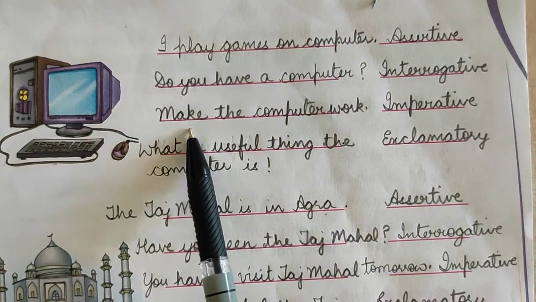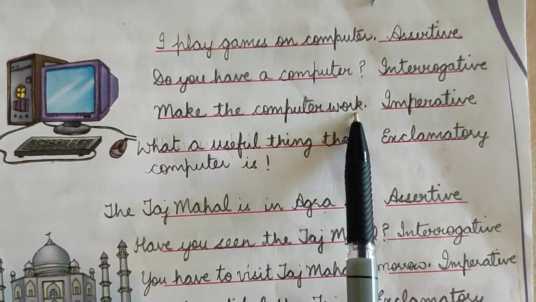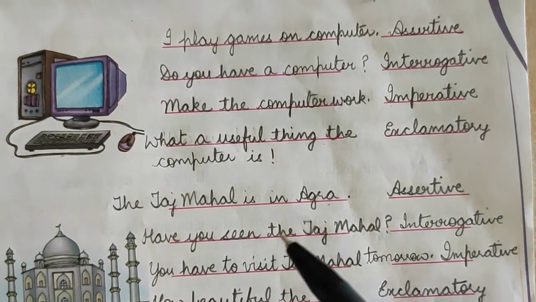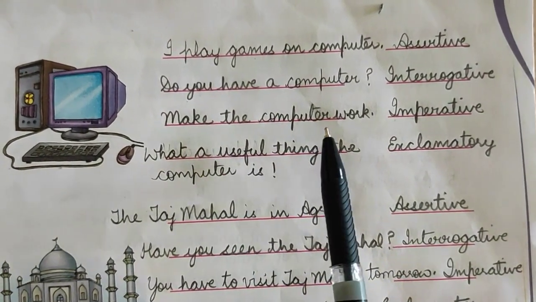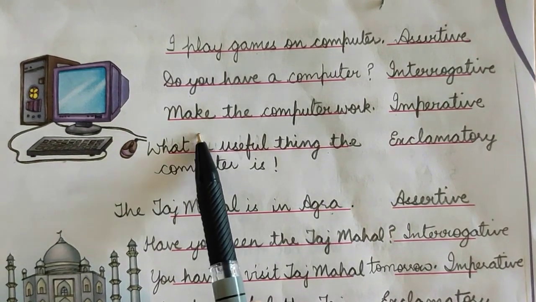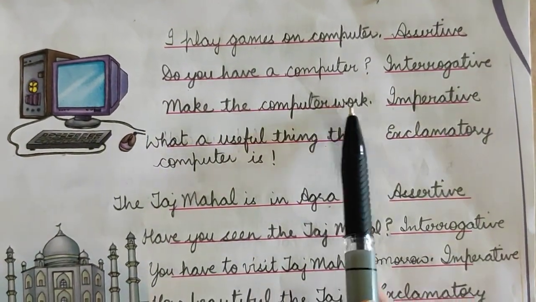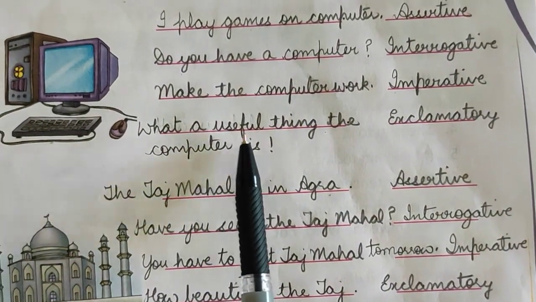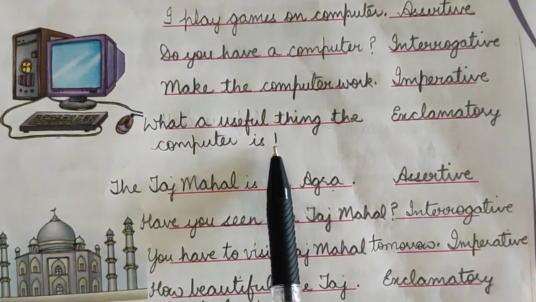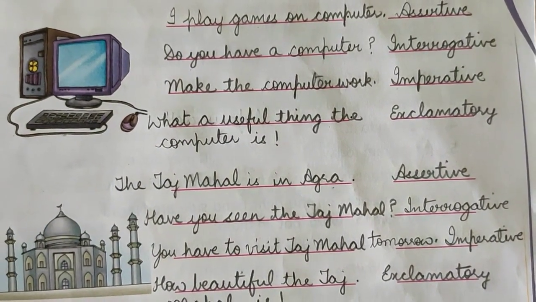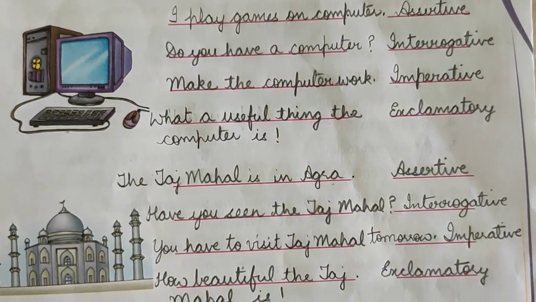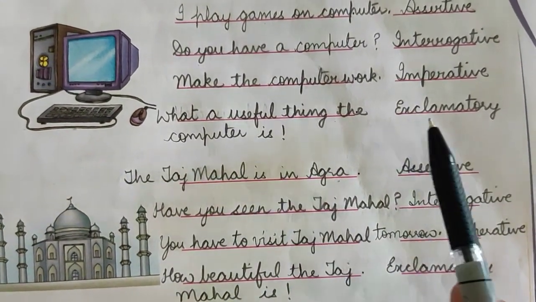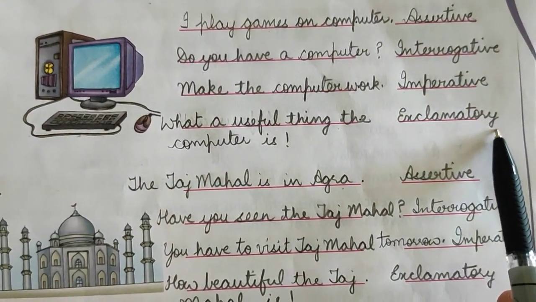Then third one is, make the computer work. This is an order being given. Might be your computer is not working and you call the mechanic to repair the computer and you tell him make the computer work. You are giving an order to him. So this is an imperative sentence, and put a full stop after work. Then next is, what a useful thing the computer is. Means computer can do so many things, and you are expressing your happiness that what a useful thing the computer is. So after that you will put an exclamation mark and write here exclamatory.